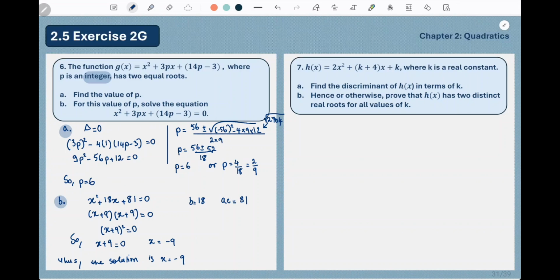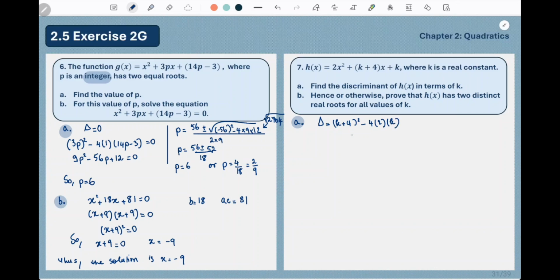need to find the discriminant of h(x) in terms of k. So let's find the discriminant as per what we know. It's b squared minus 4ac. So b squared is (k plus 4) squared minus 4ac.